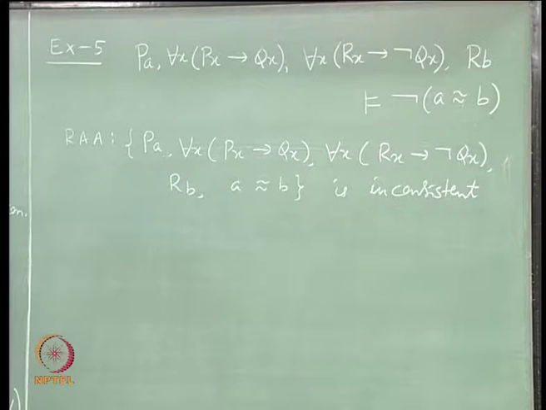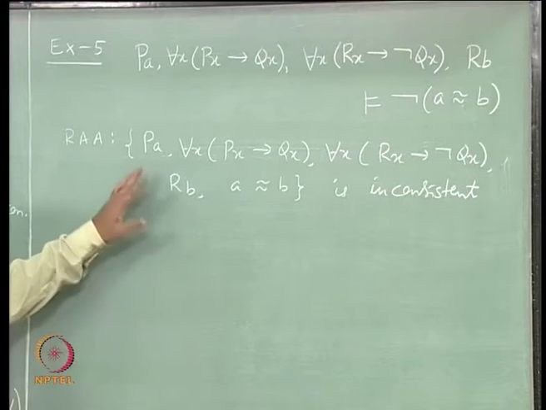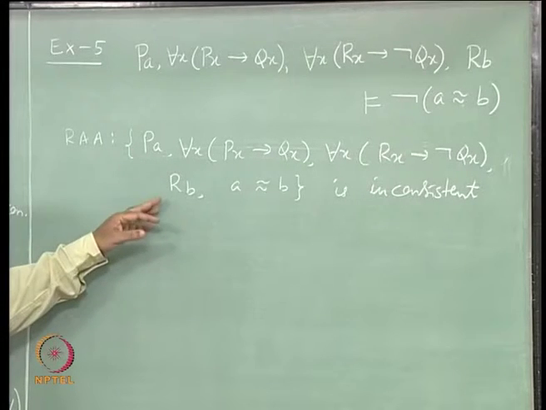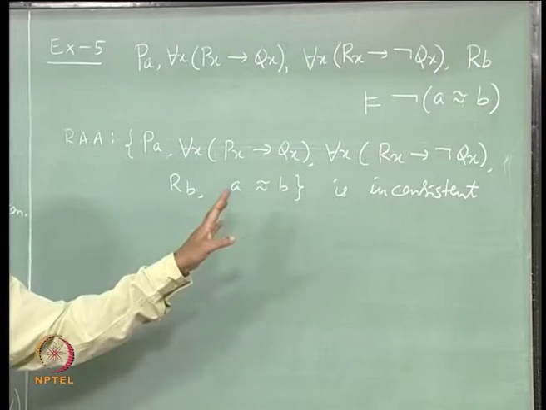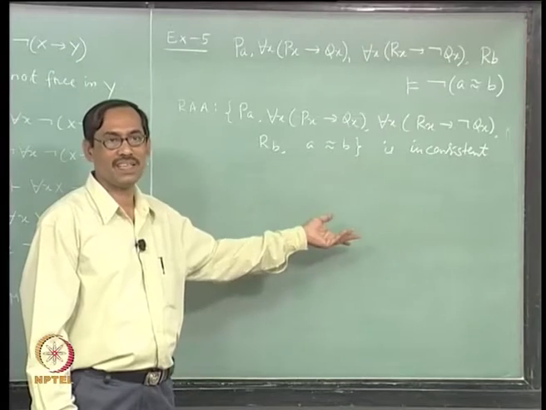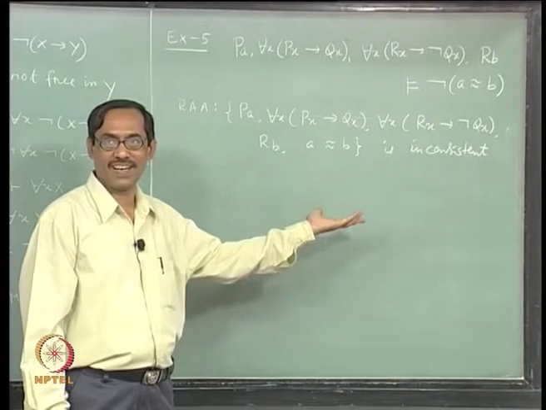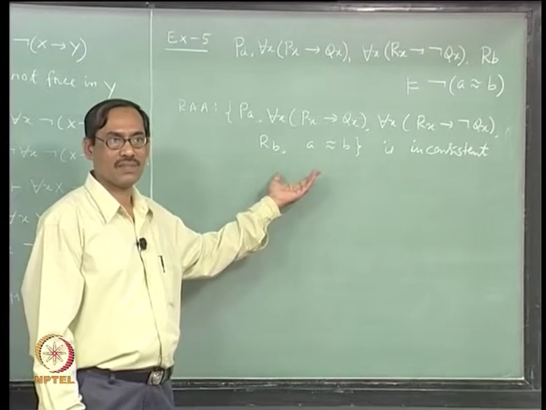Now with a equal to b it should be possible, right, but there are constants a and b, so you do not know which one we will instantiate. If you instantiate wrongly you may not get that, fine. So we do not know exactly whether we will get not Pa or not Rb or even not Qa or not Qb, something which will bring the inconsistency.